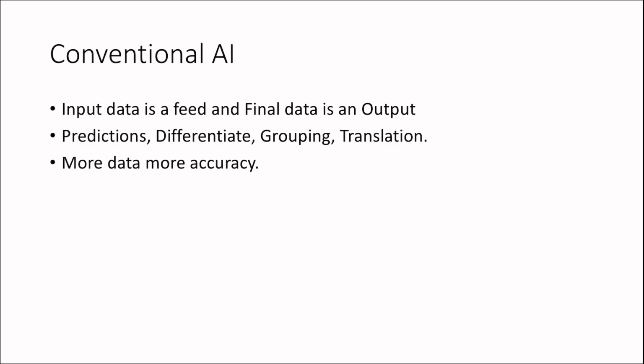And what is conventional AI? Conventional AI is nothing but the previous version of AI, I would say. It's the normal, day-to-day thing that we are using. Most of the pre-programmed things come under this one. For example, Google Maps. It will give you the prediction of ETA: estimated time 30 minutes.